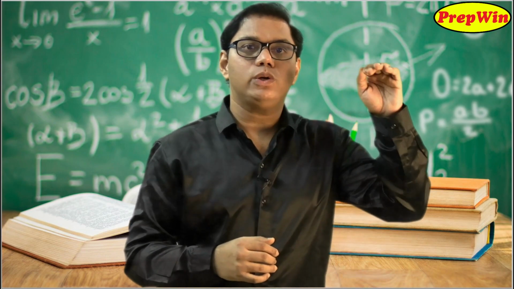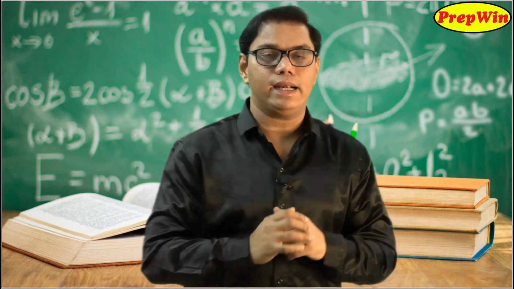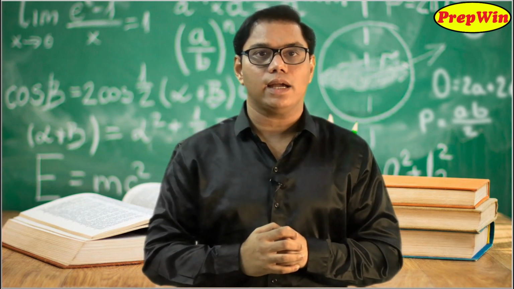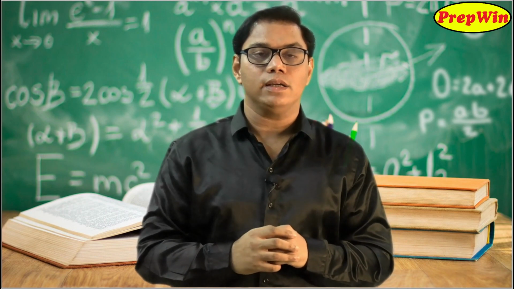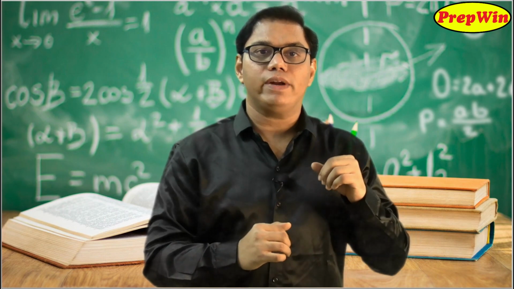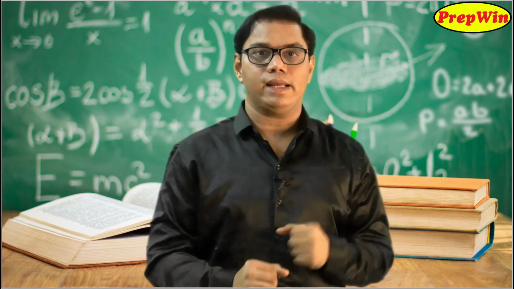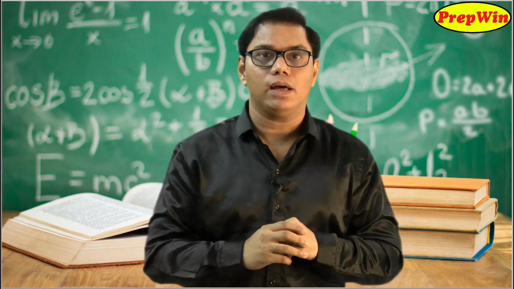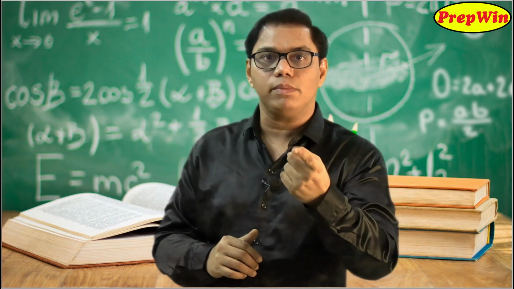But one is studying in 12th standard and the other is studying in 10th standard. One is bigger in size and the other is smaller in size. So this is similarity. Two triangles which are of the same shape but of different sizes, one bigger triangle, one smaller triangle, but their shapes are exactly similar, are called similar triangles.